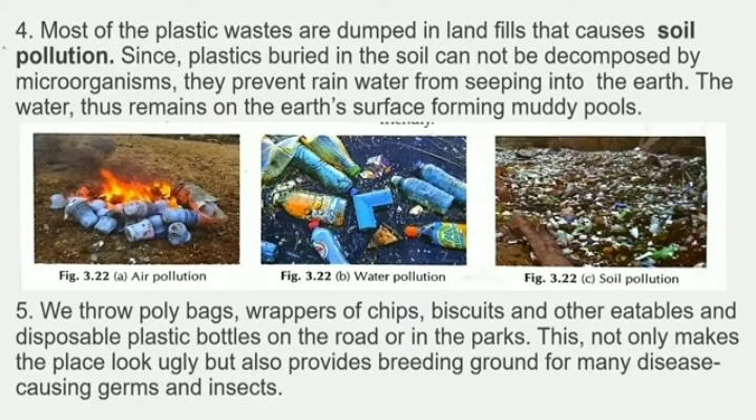I have shown in the above pictures how plastics are causing harm to our environment in many ways. If we burn them, they will cause smoke. If we bury them under the soil, they remain in the soil and clog the path of the water going into the soil. Right? And if they are thrown here and there, they cause germs to grow and cause many diseases in the environment.